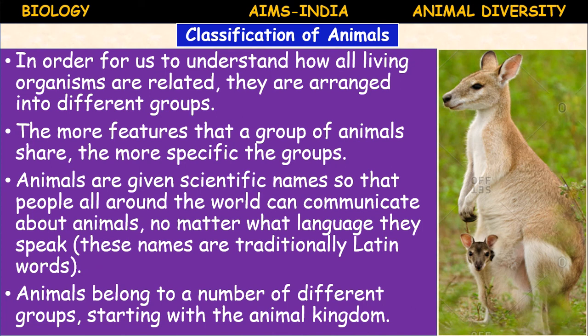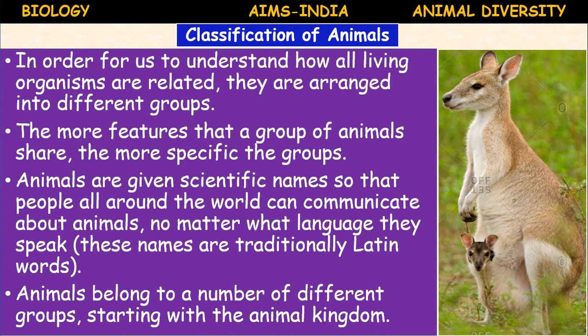Metatheria includes pouched mammals, example Macropus. And Eutheria means the animals which nourish the developing fetus through placenta. They are also called placentales. They are marsupials, Metatheria; placentales, Eutheria. Examples: cat, dog, man and camel, etc.